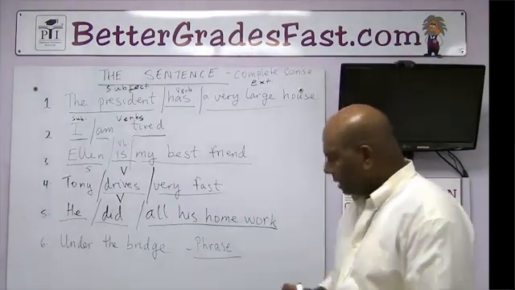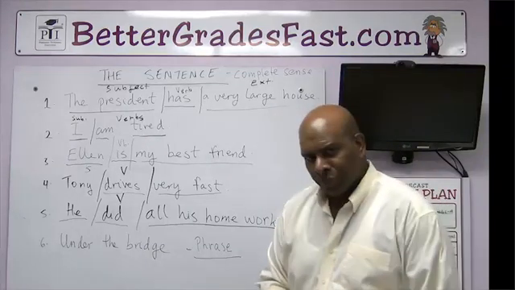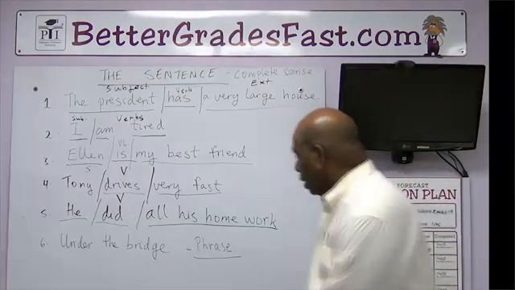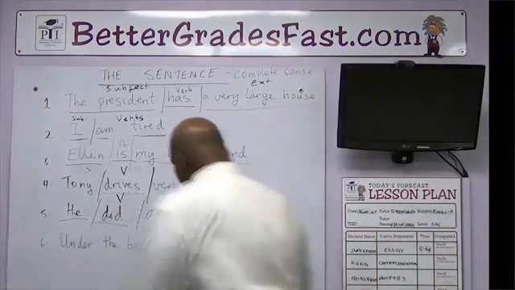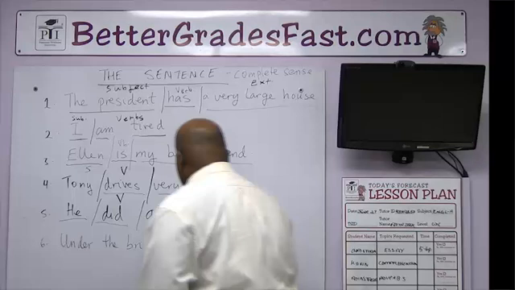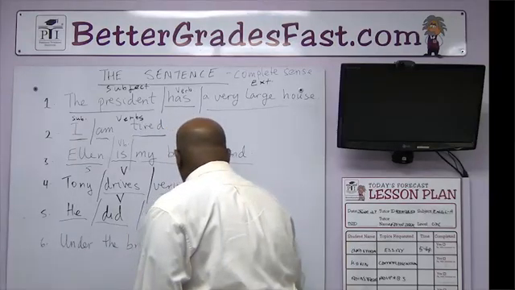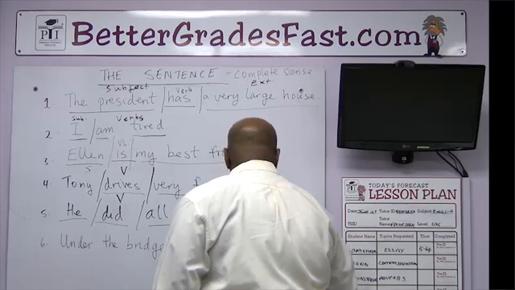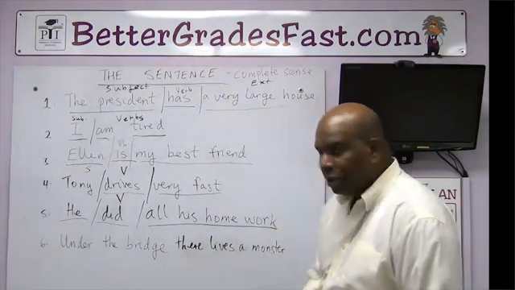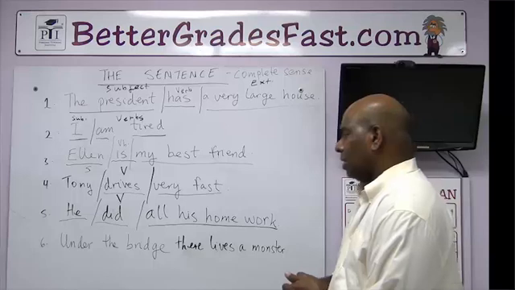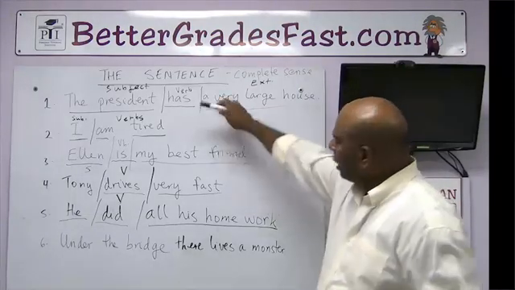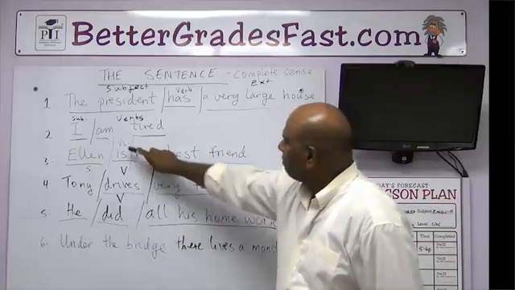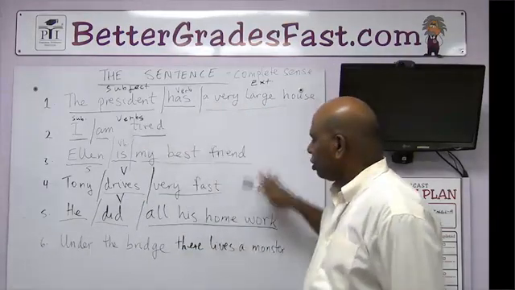Let's come to this last one. Under the bridge. Under the bridge is a phrase. It doesn't make complete sense. However, if we add some words to it, I can make it a sentence. So under the bridge, there lives a monster. Does it make complete sense now? Yes, it does. Okay? But hold on. In all of these sentences, we have subject, verb, and the extension.